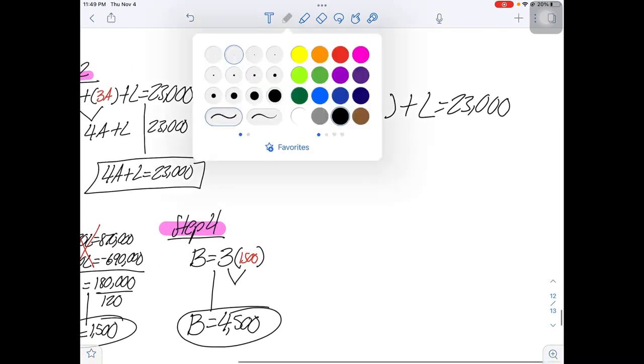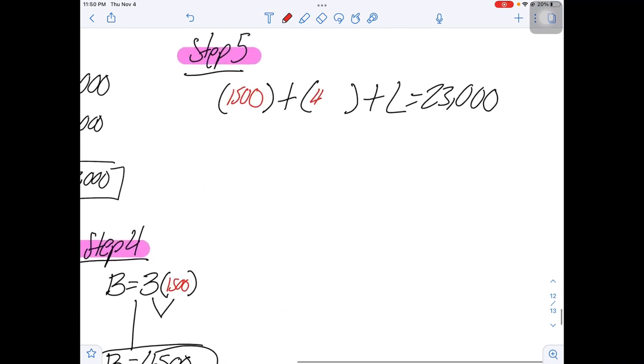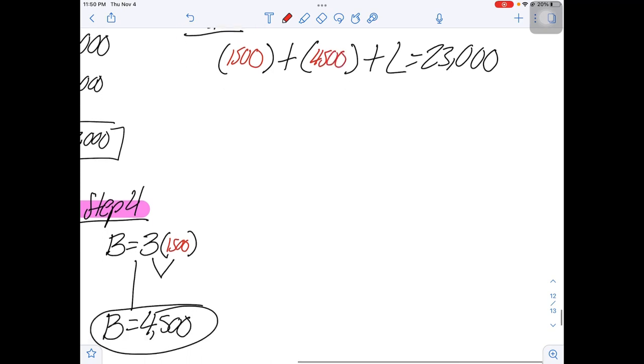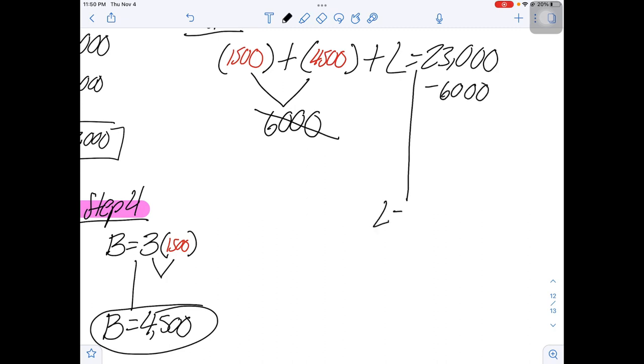Well, A is 1,500 seats. B is 4,500 seats. 1,500 plus 4,500 is 6,000. I immediately move 6,000 over as minus 6,000. So I get L is equal to 17,000.